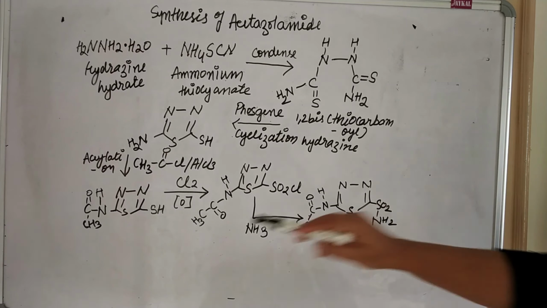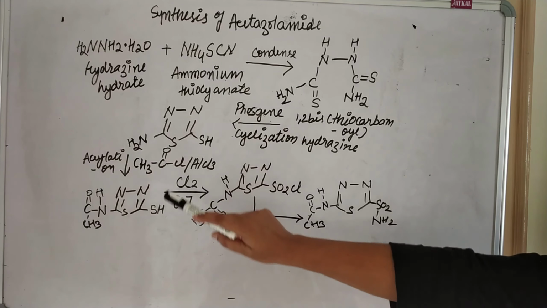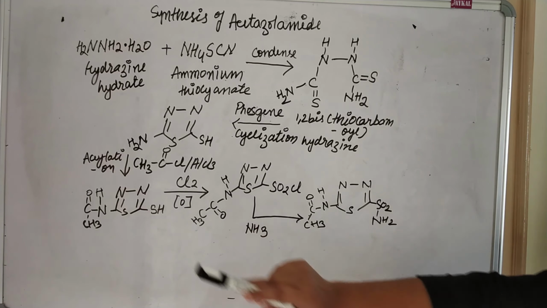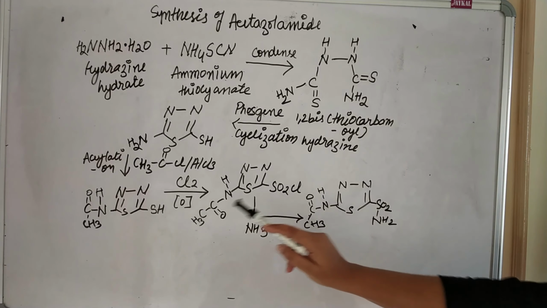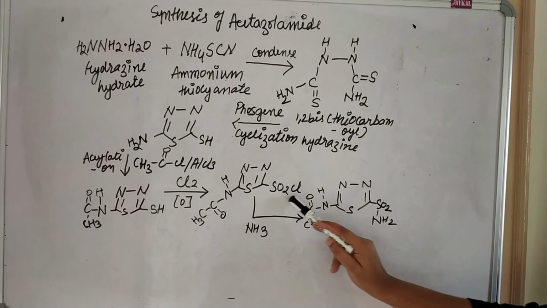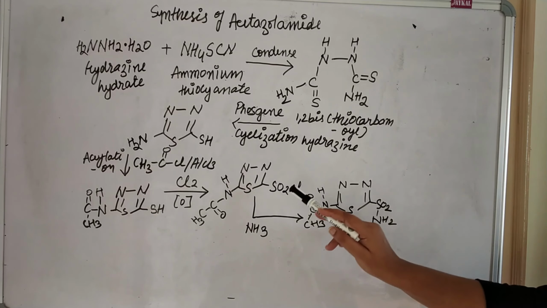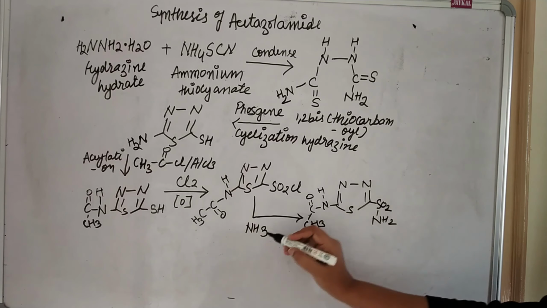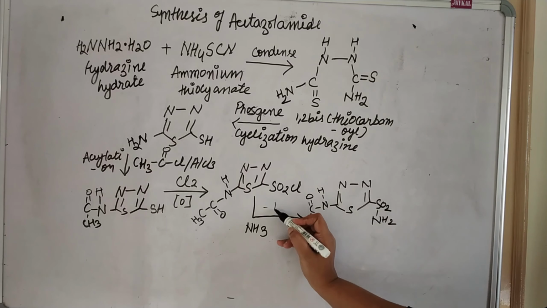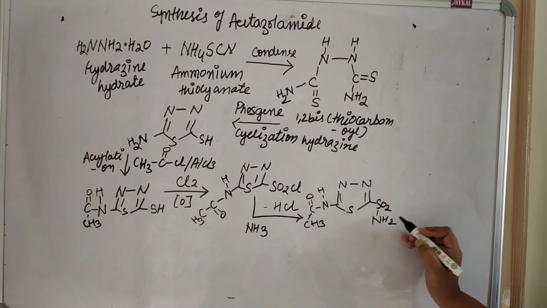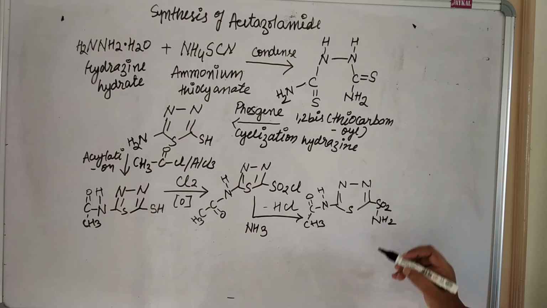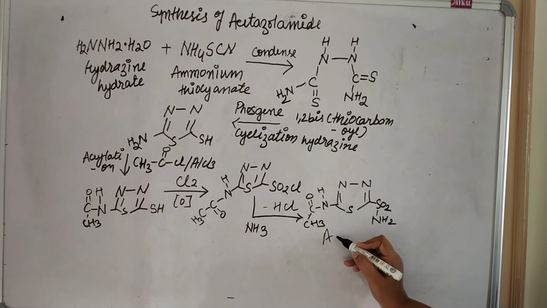Then chlorination along with oxidation takes place and this SH thio group will convert into SO2Cl, and then the amination process will take place and this Cl and one of the hydrogens will be eliminated as HCl and SO2NH2 will form. So this is the structure of acetazolamide.